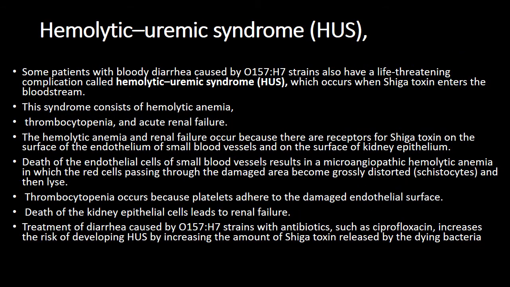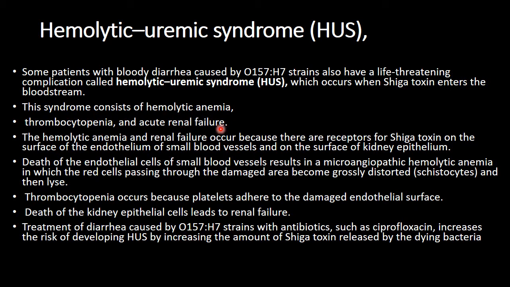What is hemolytic uremic syndrome? You know that some patients with bloody diarrhea caused by the O157:H7 strain have a life-threatening complication called hemolytic uremic syndrome. What is hemolytic uremic syndrome? It is a syndrome caused by the O157:H7 strain, which occurs when Shiga toxin enters the bloodstream. The syndrome is characterized by hemolytic anemia, thrombocytopenia, and acute renal failure.